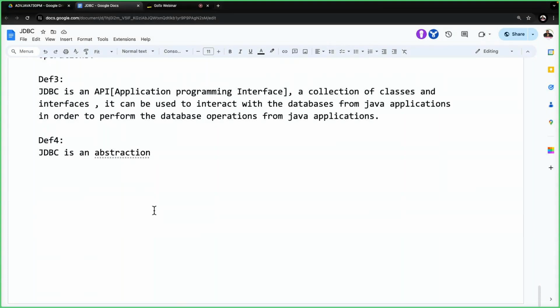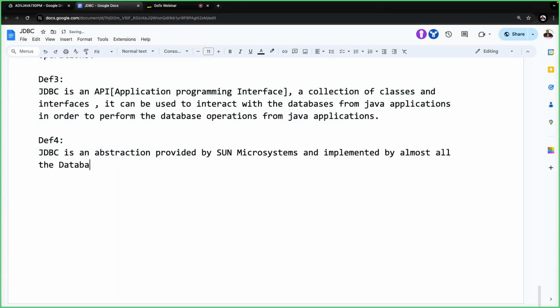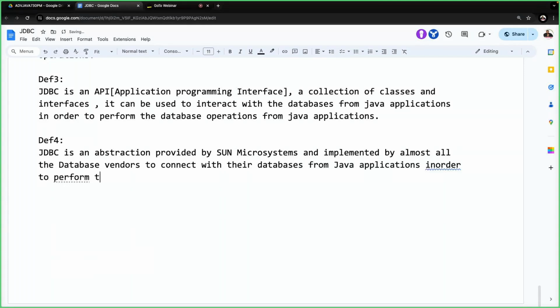Right, sir. JDBC is an abstraction provided by Sun Microsystems and implemented by almost all the database vendors to connect with their databases from Java applications in order to perform the database operations from Java applications.